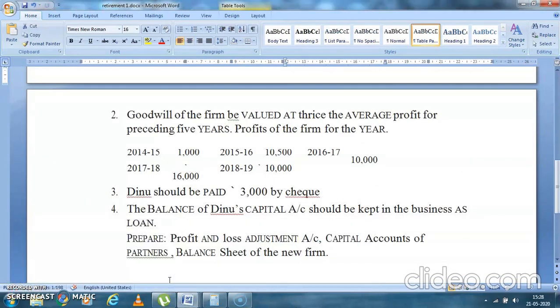Dinu should be paid 3,000 by check. Now see, Dinu is retiring from the business. So that is his money which is lying in the business. He is saying, I require 3,000 right now, please give it to me. So you will be paying Dinu 3,000 rupees by check, and the balance of Dinu is transferred to the loan account.